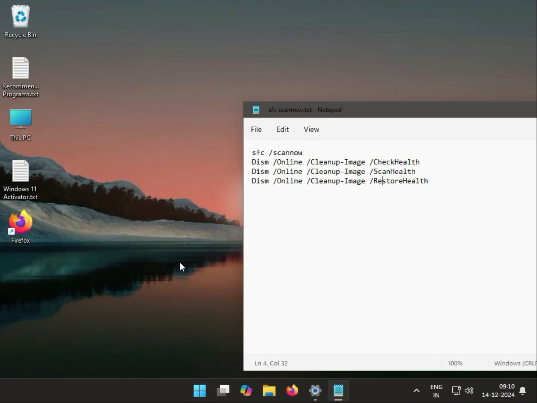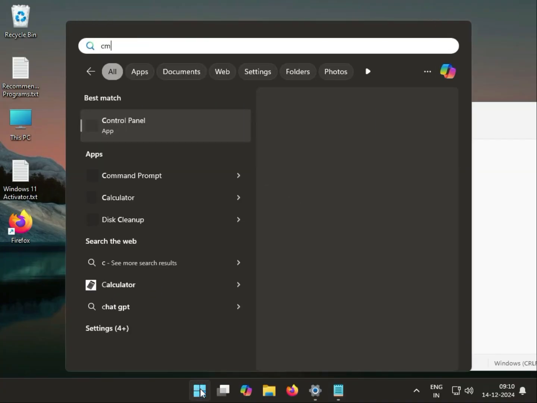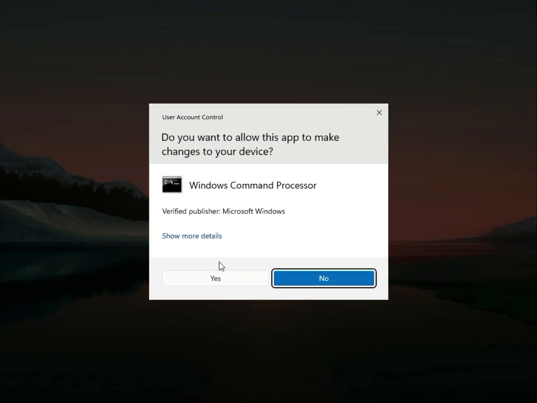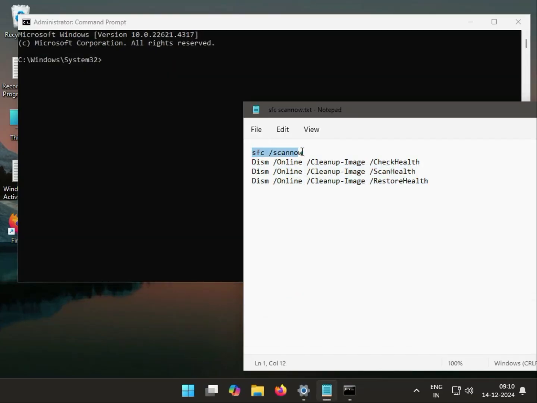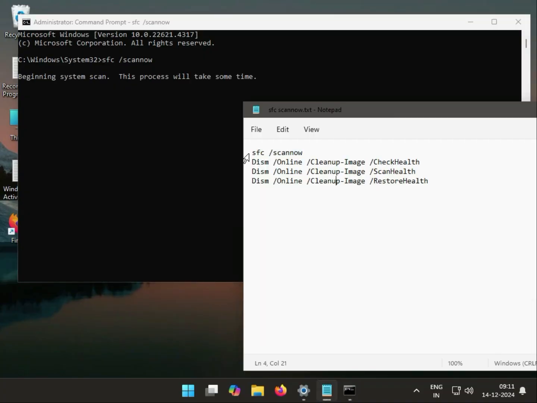So this is the SFC scanner. So how to run it? This is the command. I will give you this command in the video description. So open CMD: click Start and type CMD. Right click to run as administrator. Then yes. So this is the first command. Okay, copy and paste. If it is not copy-pasting, you can type it manually.